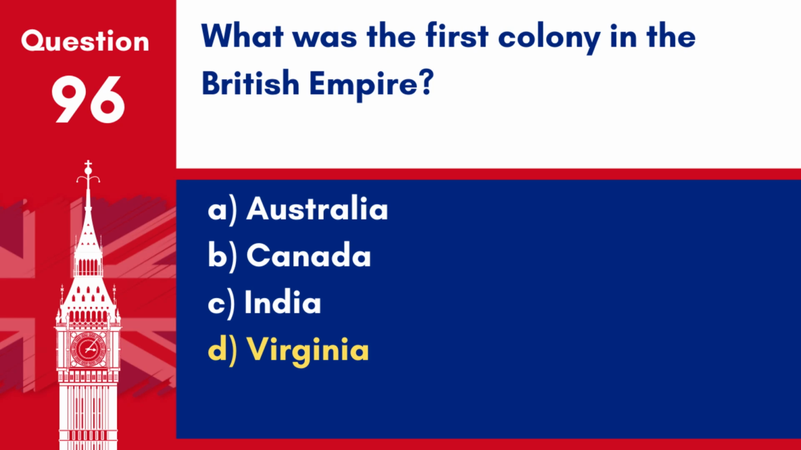Answer: D. Virginia. Virginia is considered the first permanent English colony in what is now the United States, established in 1607 as part of the British Empire.